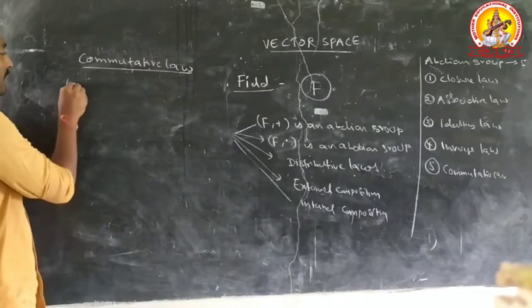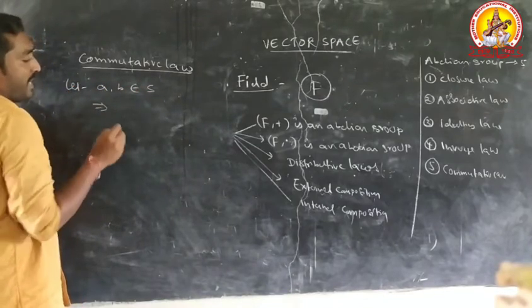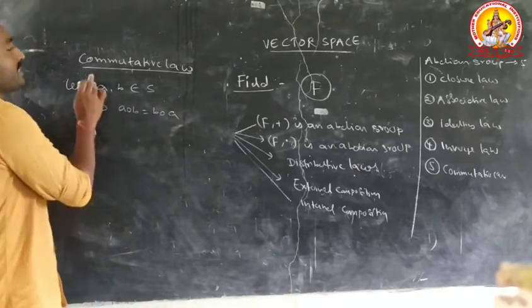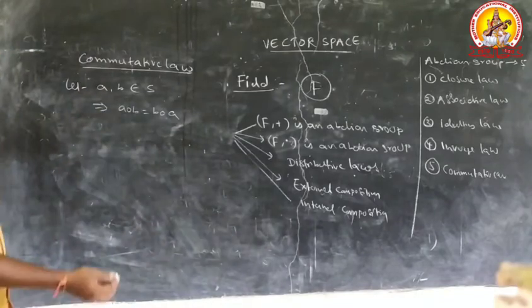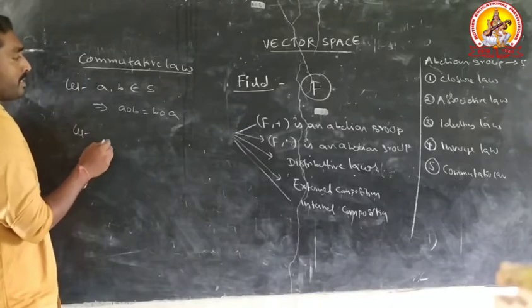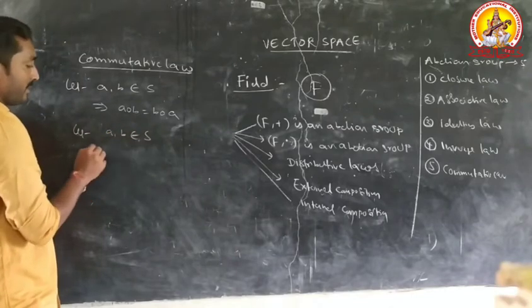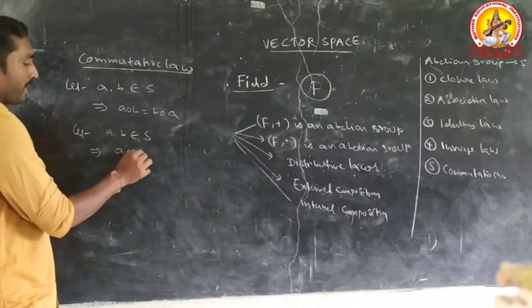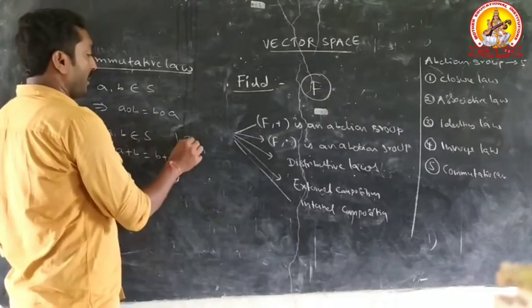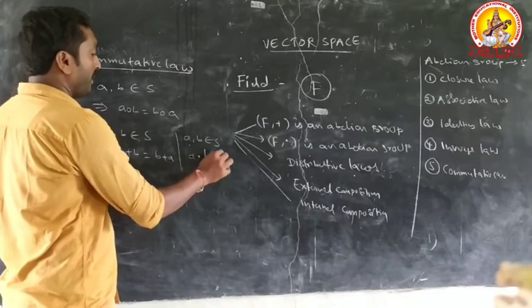That means let any two elements in S, let A comma B belongs to S, that implies A circle B equal to B circle A. This is the general form of commutative law. Let any two elements in S, let A comma B belongs to S, that implies A plus B equal to B plus A. Another point, multiplication: A comma B belongs to S, A dot B equal to B dot A.